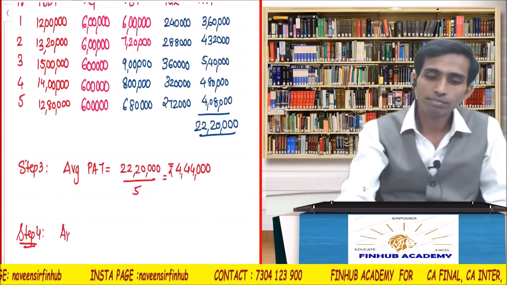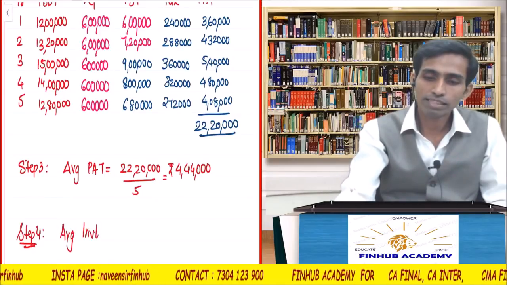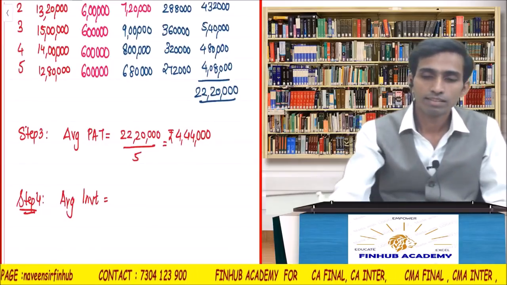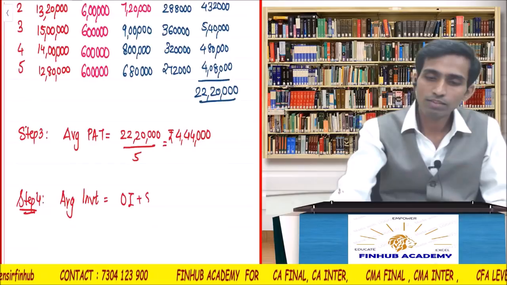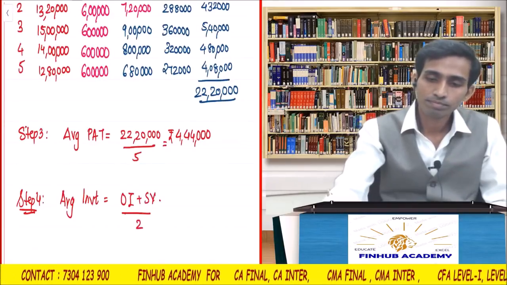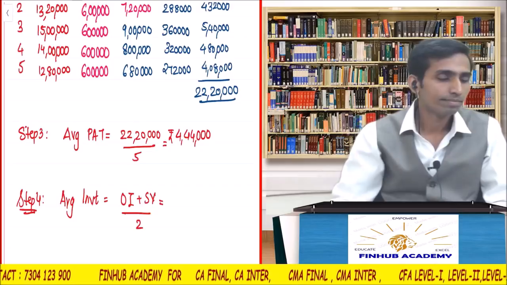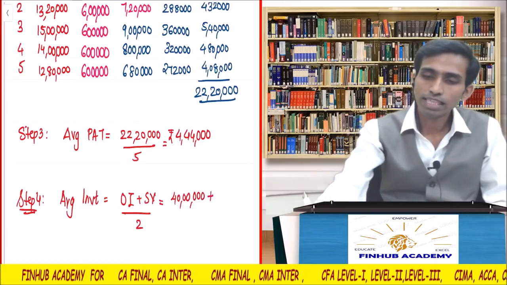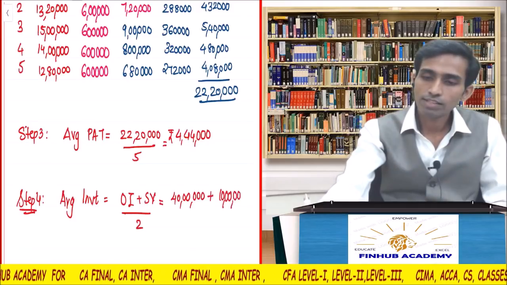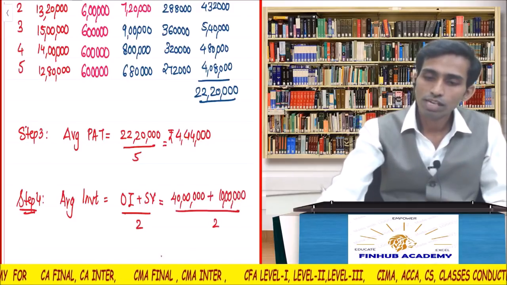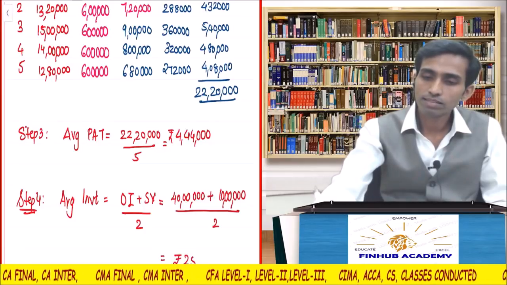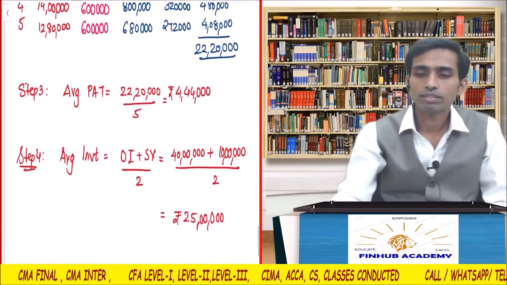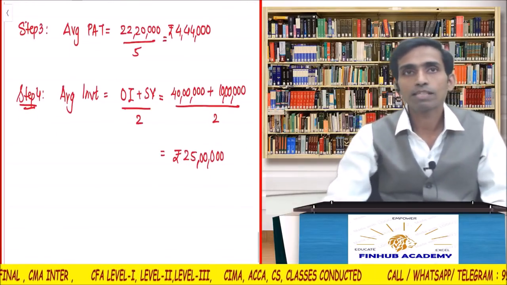First question was based on average investment, so I'm calculating average investment. Let's do original investment later. Average investment is original investment plus salvage value upon 2. What is the original investment? 40 lakhs, and salvage value is 10 lakhs. So divide by 2, the average comes to 25 lakhs. Very easy. Okay. You can understand these things by yourself.